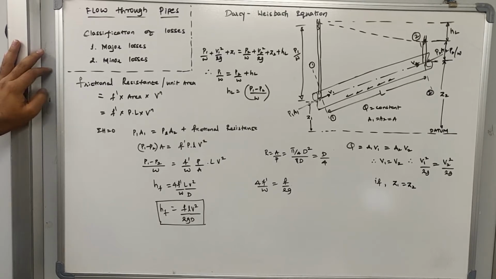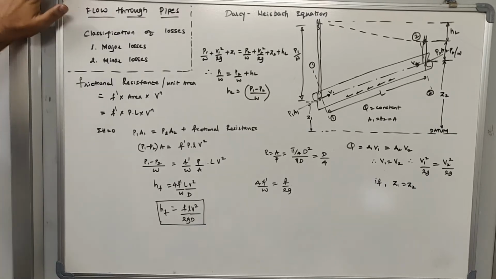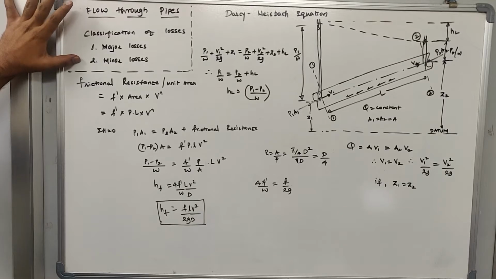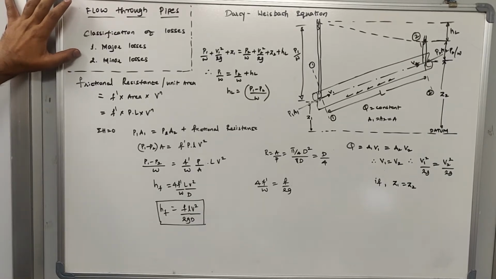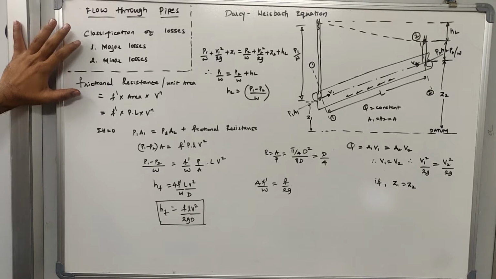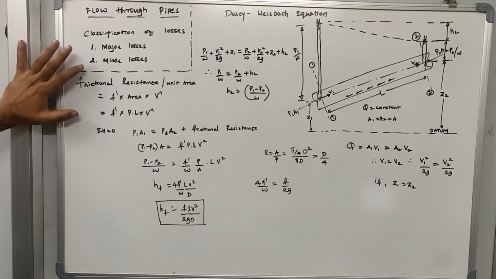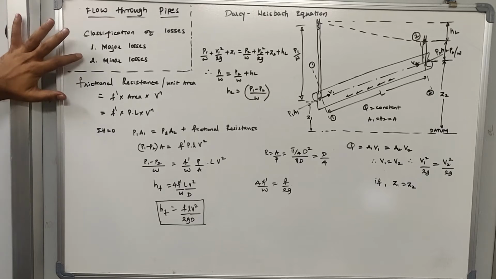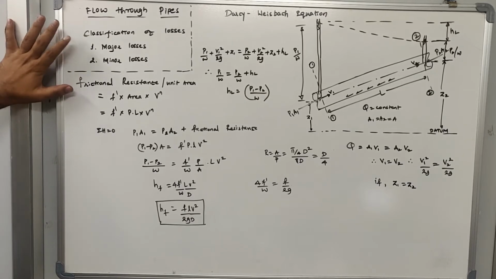There are two classifications. The first classification is called major loss, the second is called minor loss. In this video we are going to discuss major losses, then I am going to solve a few problems on the major loss. Then we will discuss minor loss. So first let us understand what major loss is.